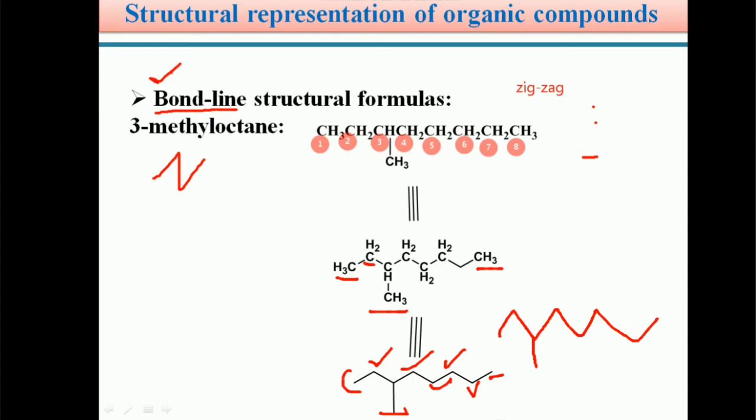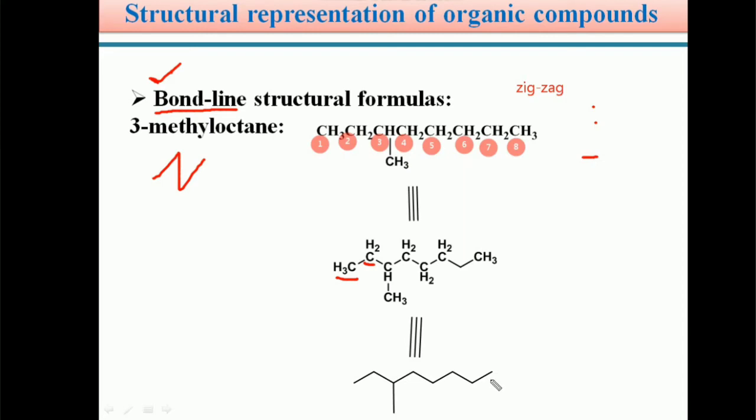If a heteroatom is present, we can show it. Similarly, if a double bond or triple bond is present, we denote it with lines only. So this is called the bond line structural representation of an organic compound. In it, we do not write any carbon and hydrogen in the structure of the organic molecule, we just draw lines. This is also called the zigzag representation.